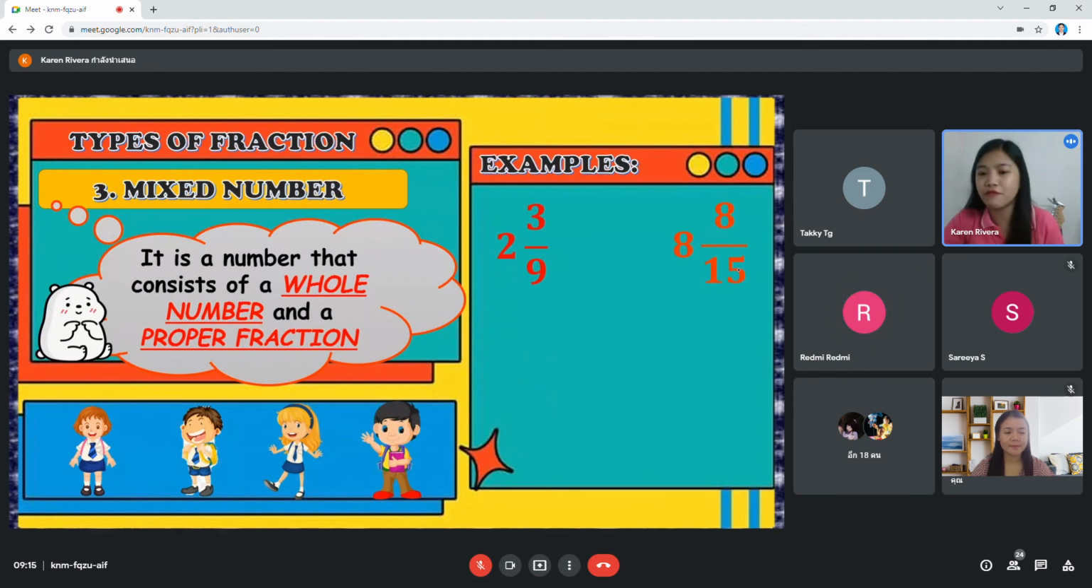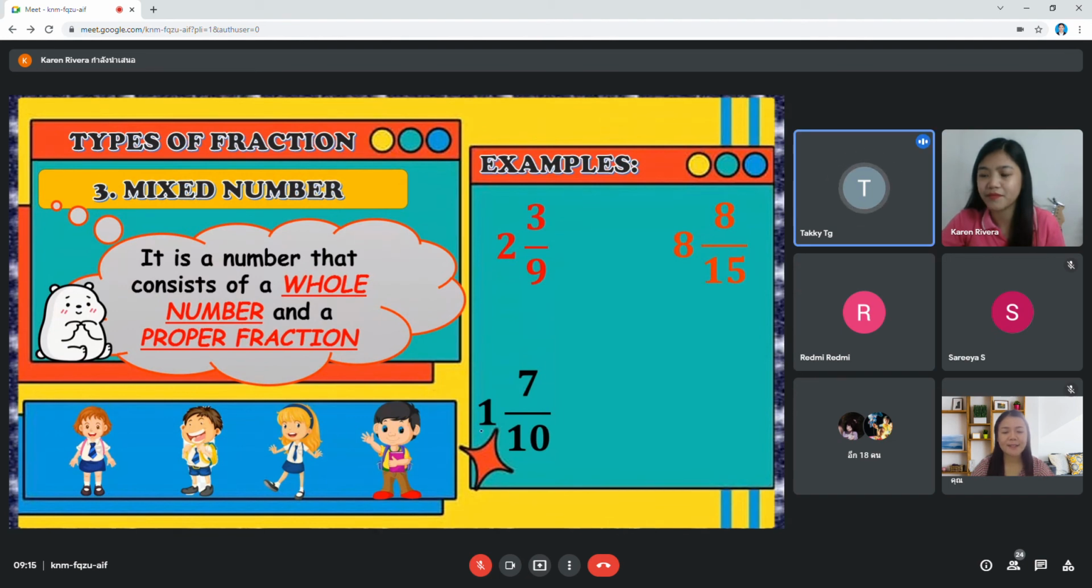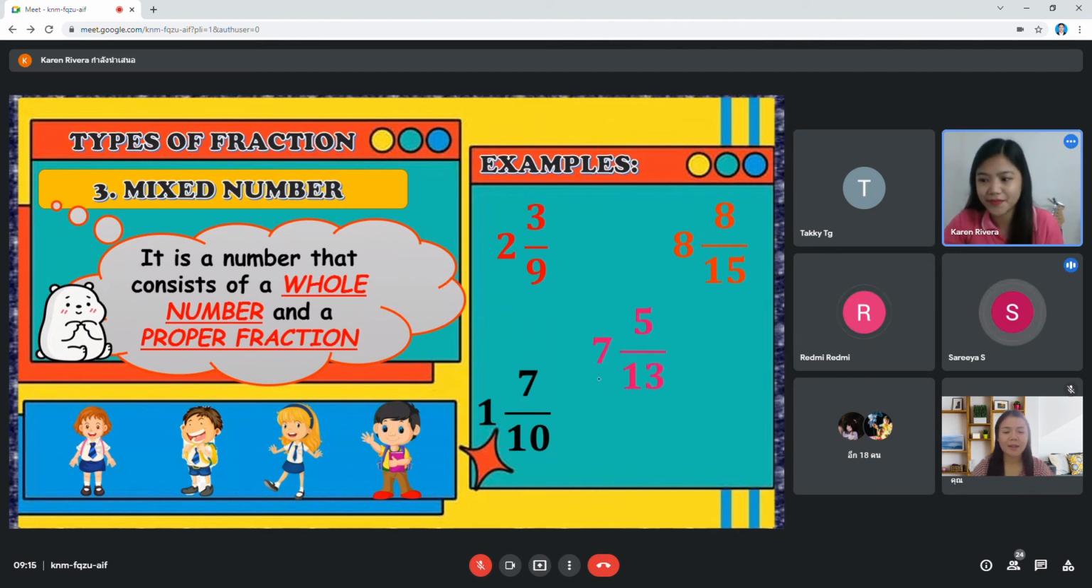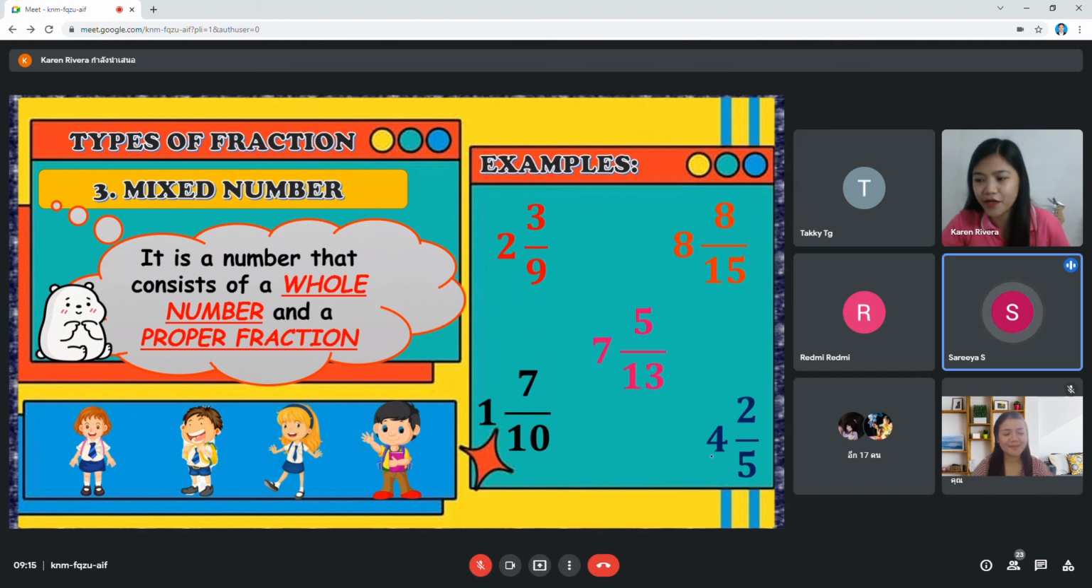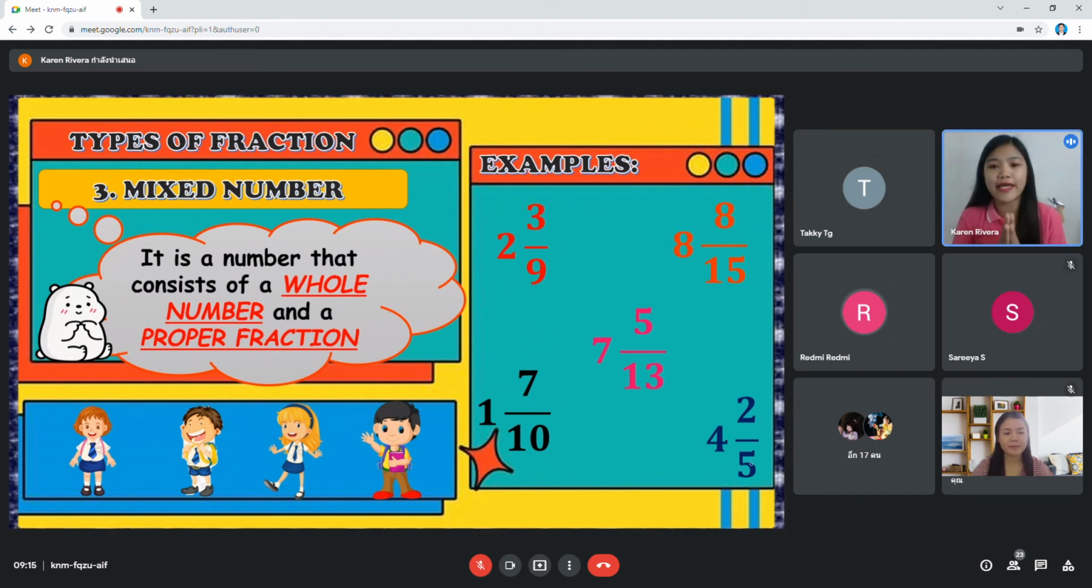How about this? 1 and 7 over 10. Okay, good job. Next, this one. 7 and 5 over 15. Very good. And the last one, how will you read this? 4 and 2 over 5. Very good. So all of these are examples of mixed numbers.